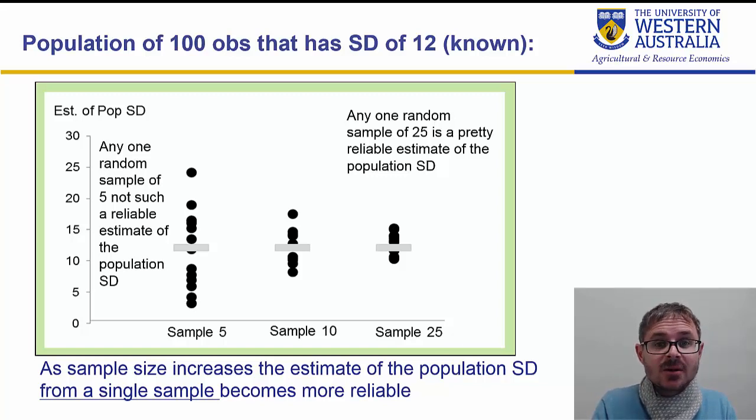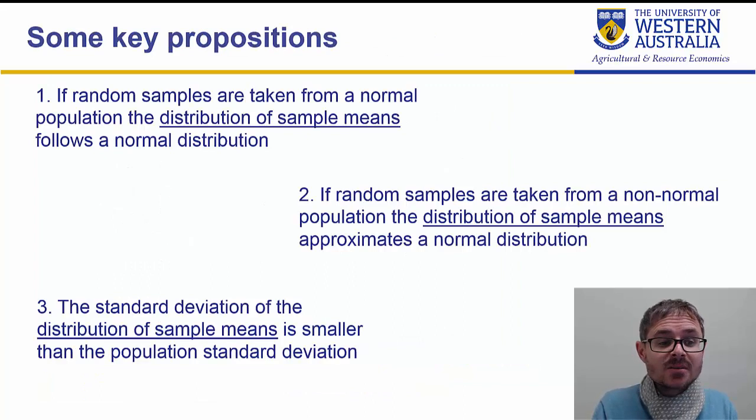Now we want to move on to some key propositions. These are the most fundamental propositions that we're going to work with. The first one is, if you take a random sample from a normal population, the distribution of the sample means. So that means that if you took a sample and calculated the mean from that sample, so not the shape of the distribution of the sample, but the distribution shape for the distribution of means. If you took repeated samples and calculated the mean for all those samples, you'd have a distribution, and we call that the distribution of sample means.